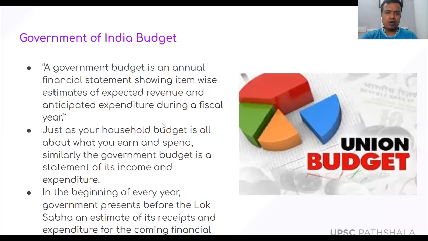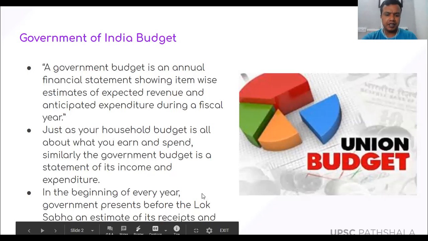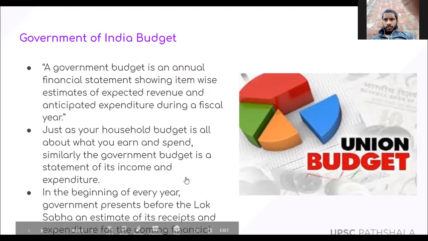Now the government budget is normally for a fiscal year. Fiscal year means one particular financial year. In the beginning of every year, the government presents before the Lok Sabha estimates of its receipts and estimates of its expenditure, right? So every year the government has to make a budget and present it in front of the Parliament.